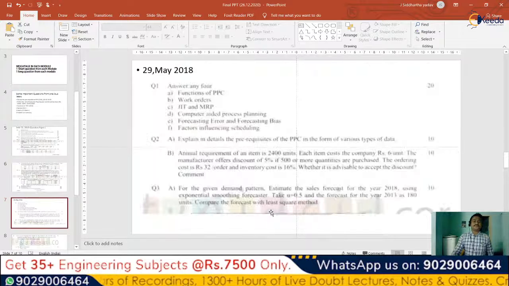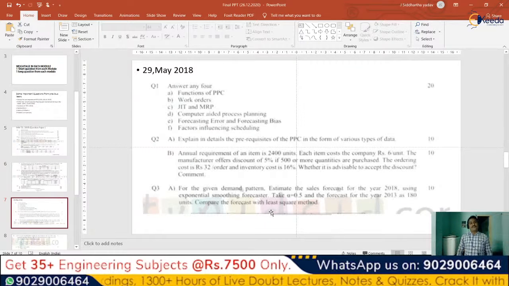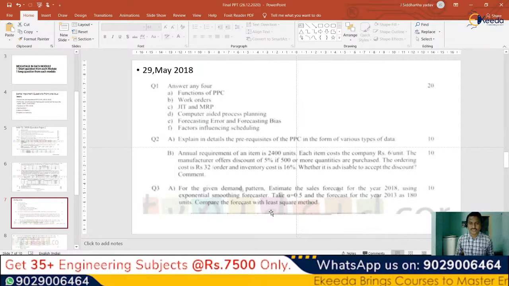Okay. Likewise, if we compare the previous questions, are these questions repeatedly coming or not? Just to check that, I added another question paper. You can see in 2018, or the last year's 2019 or previous to that, the function of PPC is present, so one question from the function of PPC is either coming as a long question or a short question for sure.